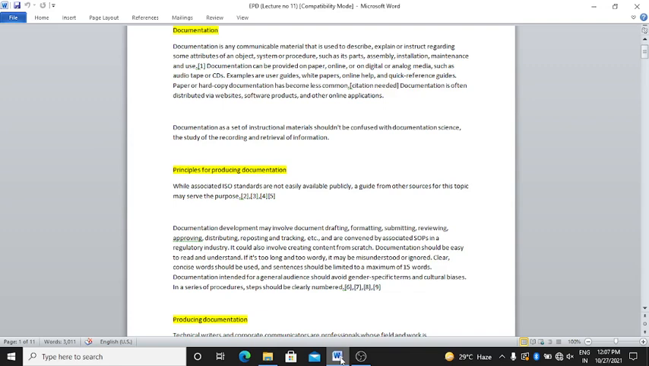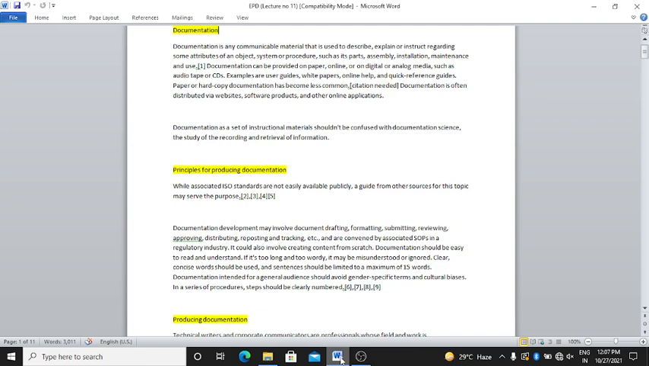What happens in drafting? We have to collect all data. In formatting, we have to arrange it in an ordered sequence, right? We have to submit it, and next we have to review whether it is clear or not. After that we have to get it approved by seniors. After that, distributing the documents. After that reposting and tracking, etc. These are conveyed by associated SOPs in regulated industries. It could also involve creating content from scratch.